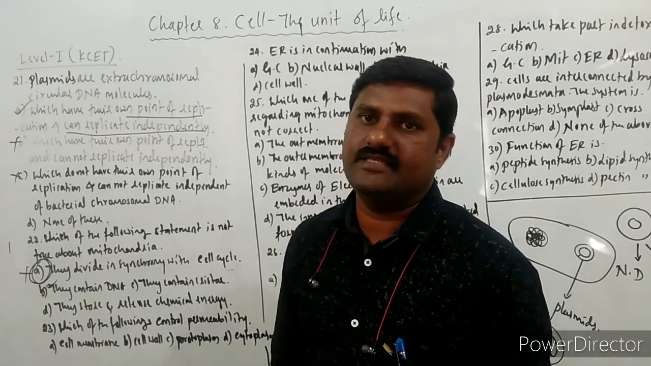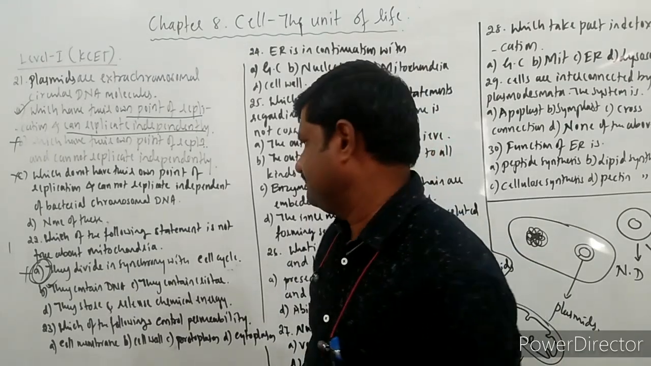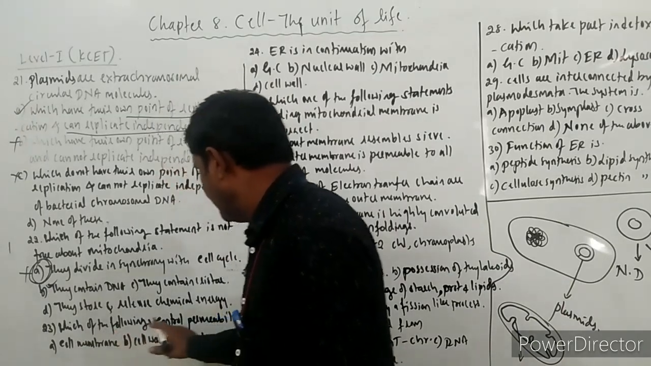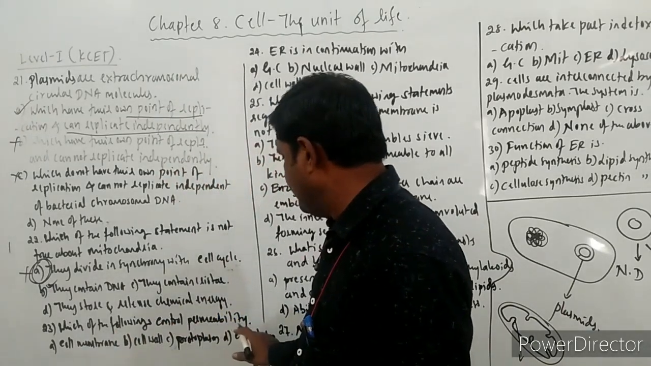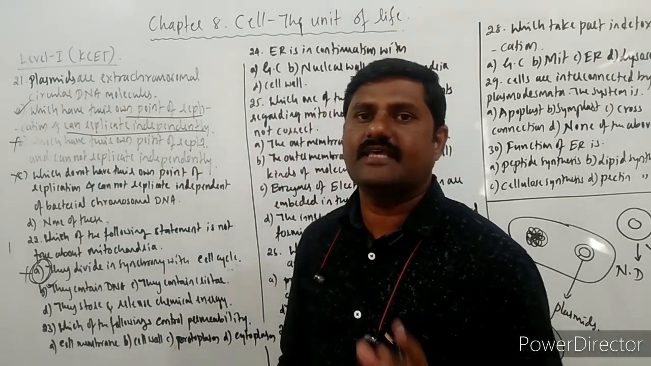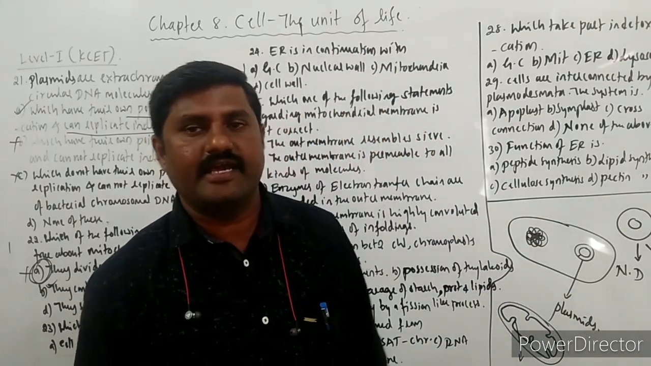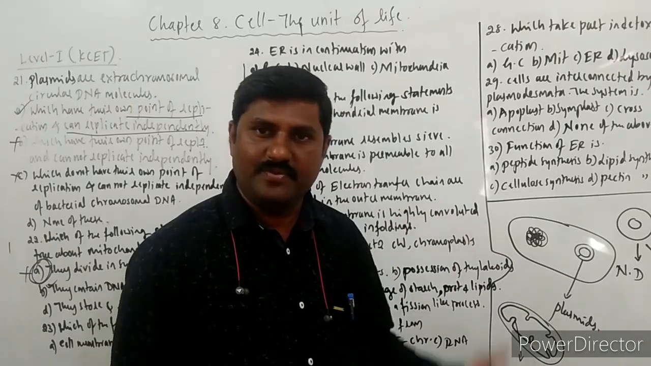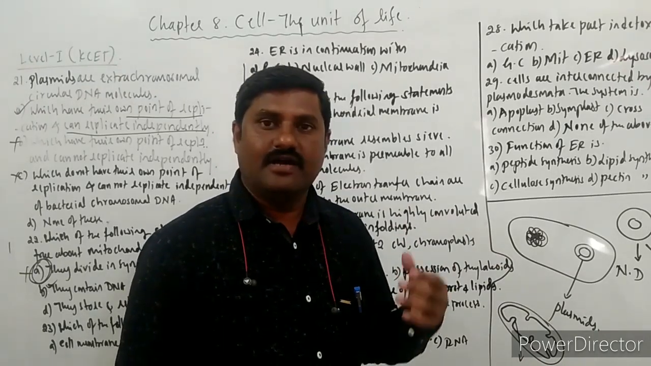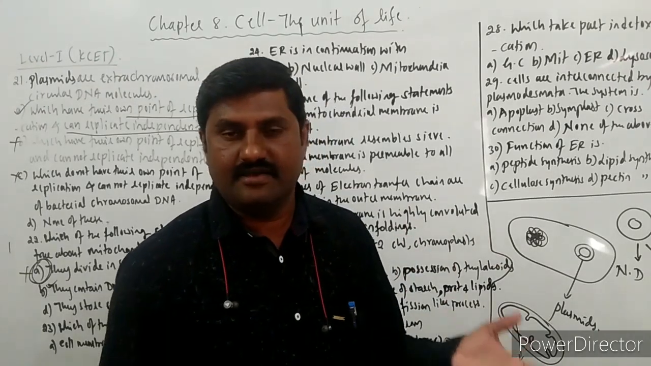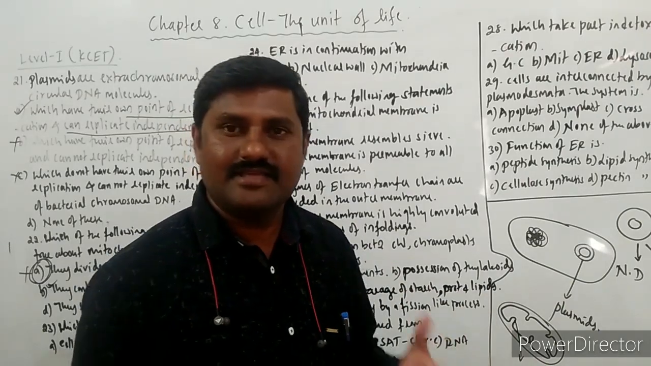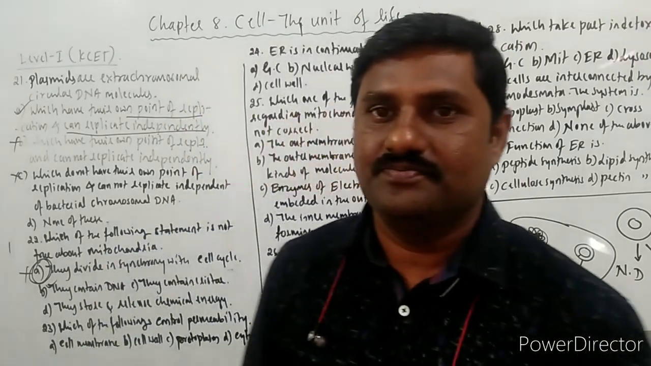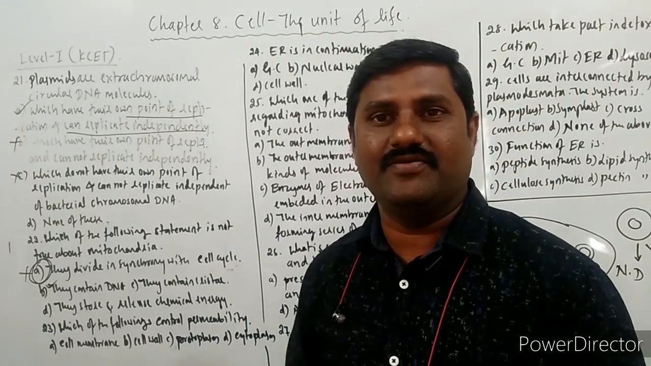So option A is the correct answer for this question, right? Next one, which of the following control permeability? In the cell, usually the permeability is maintained by, see here, cell wall is there, cell membrane is there, and tonoplast is there in case of a plant cell. All these are the things that you can consider. So which is going to maintain the permeability over here?